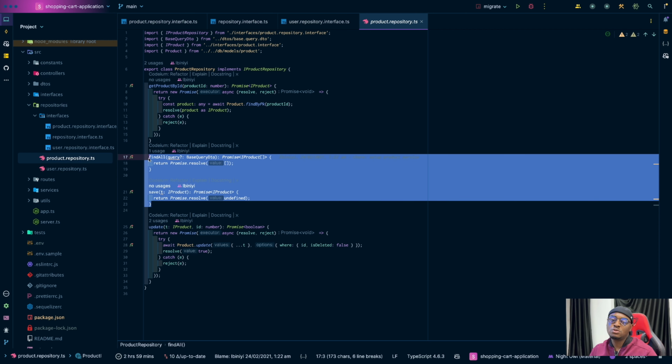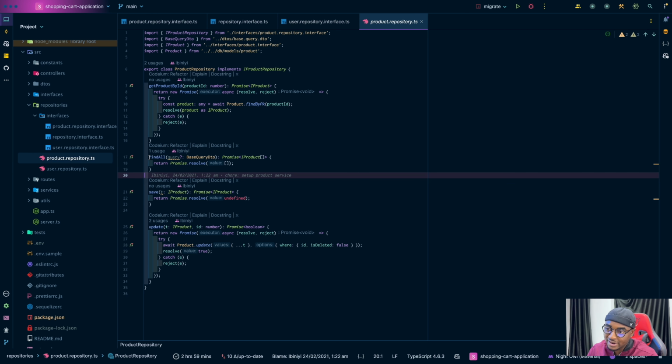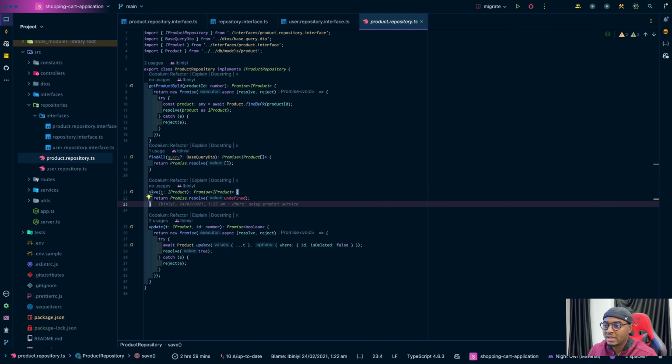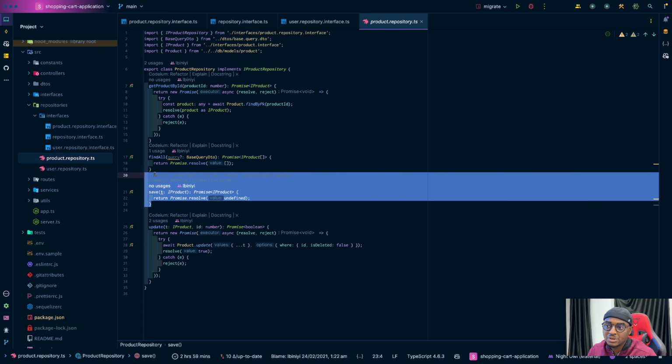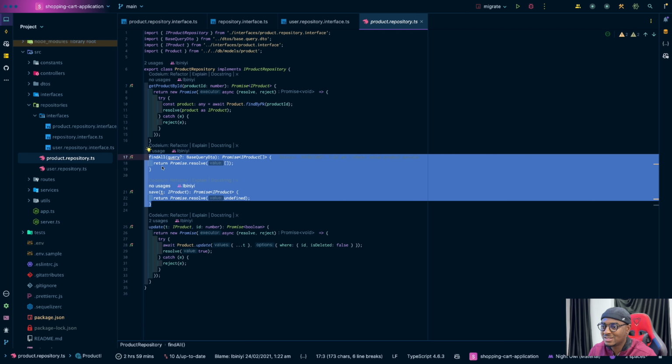So when it comes to OOP, there's a better way to have handled this, because there's a particular concept that talks about making sure that a class does not have to implement functions or interfaces that they don't need. In this case, this product repository doesn't need this find all and this save. I think it's the interface segregation principle. Yeah, it's part of the SOLID principles, so you can look it up. There's a better way to do this, but I won't mention that in this video.